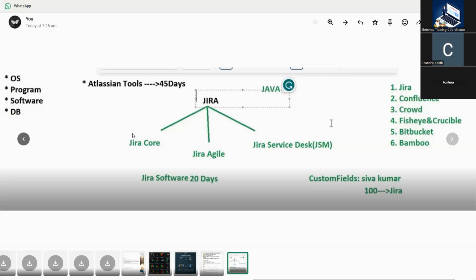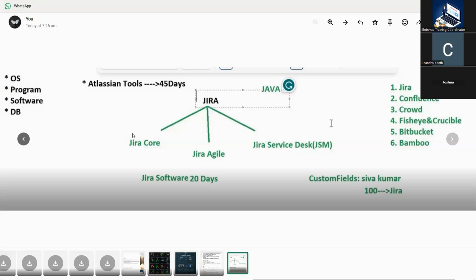Why did they choose Java? Whether it is Windows, Linux, or Apple Mac, these three operating systems support the Java language, and no other language is supported on all three. That's why they chose Java.